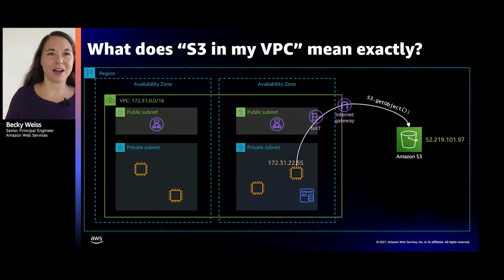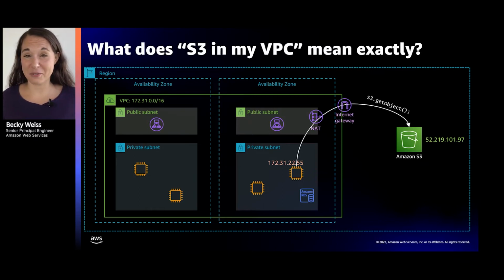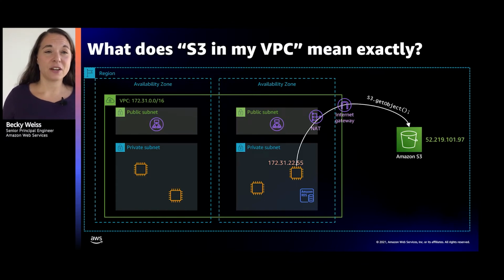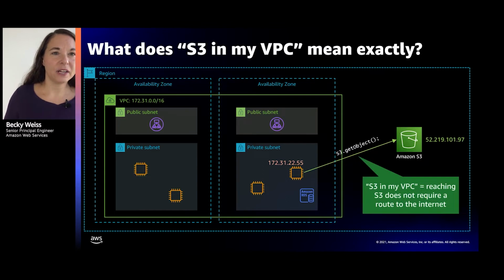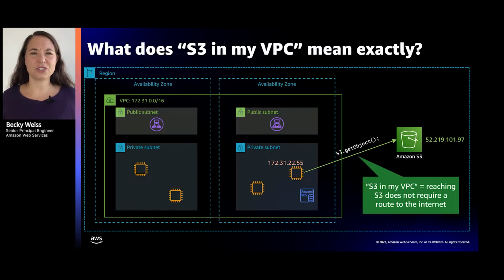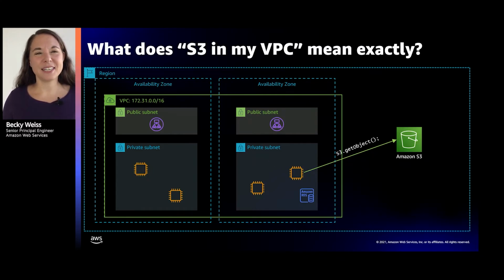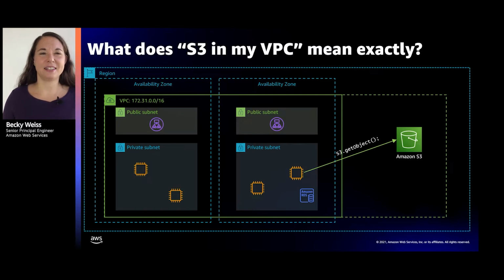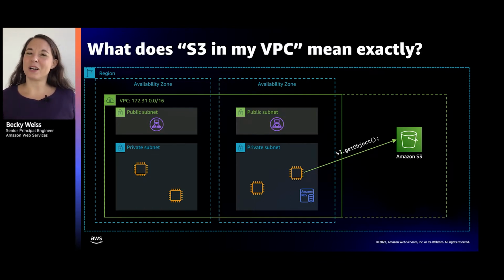First of all, there's the obvious one. S3 is not in your VPC. From a network connectivity perspective, I need a route outside of my VPC to get to this IP address, which is very clearly not in my VPC. So if you look at it from a very surface perspective, you're asking for something like this: no longer having to go through this internet gateway to get to S3. I want some kind of direct route out of my VPC. But digging in, it means a little bit more than that. Why would you actually want to bring your storage, quote, into your VPC?